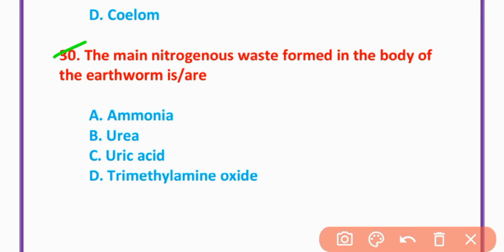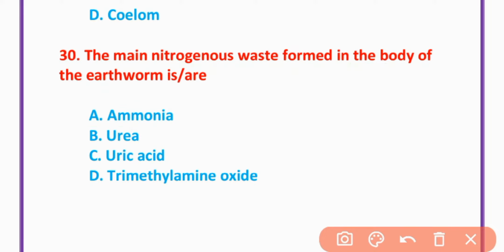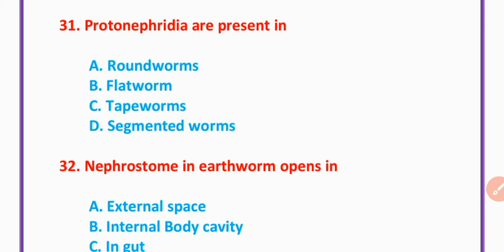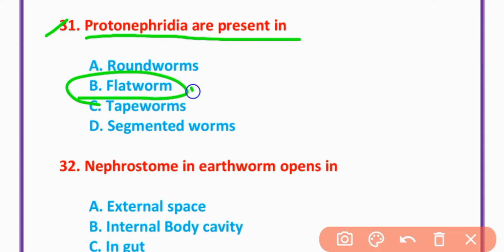MCQ number 30. The main nitrogenous waste form in the body of the earthworm is urea. Option B is correct. MCQ number 31. Protonephridia are present in flatworms. Option B is correct. Flatworms.